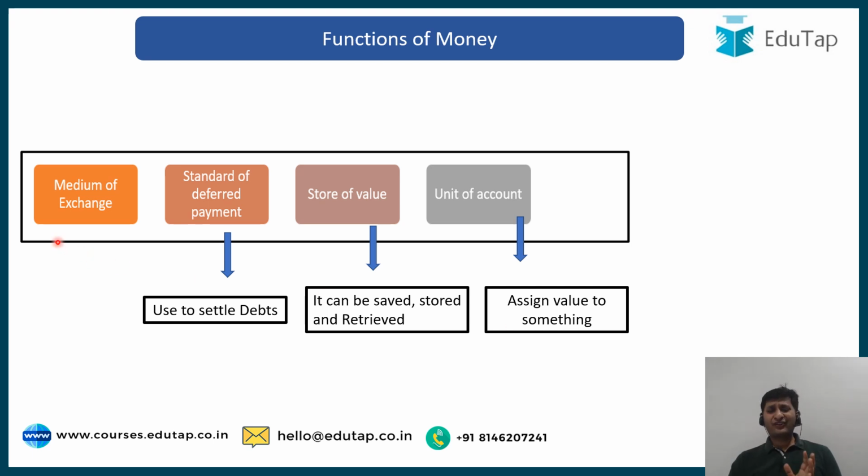In a formal way, these points become very technical, but in layman language it's very easy: medium of exchange, unit of account, and store of value. All these are common functions of money, and we use them almost daily in our lives.